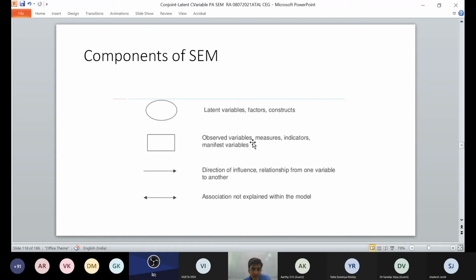Observed variables, measured indicators, or manifest variables have to look like this. Then the direction of influence, a relationship from one variable to another, has to look like this. The two-way arrow represents an association which is not explored in the model. So you have four basic components. I will keep giving you this again and again with various models.